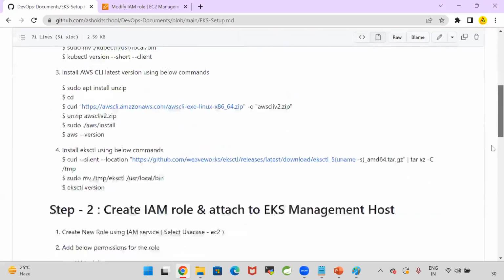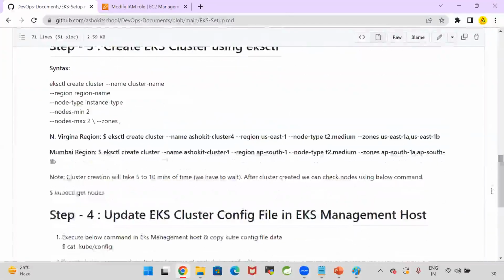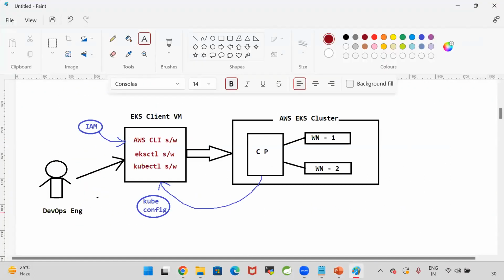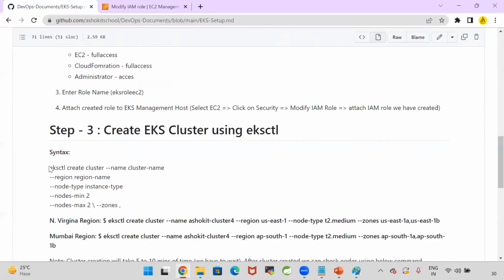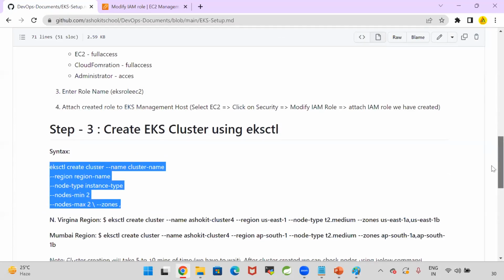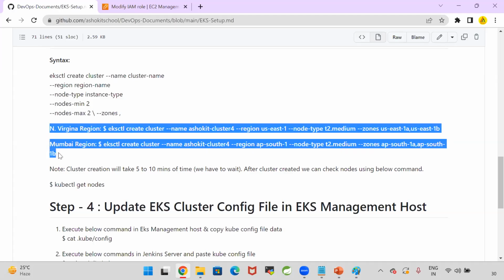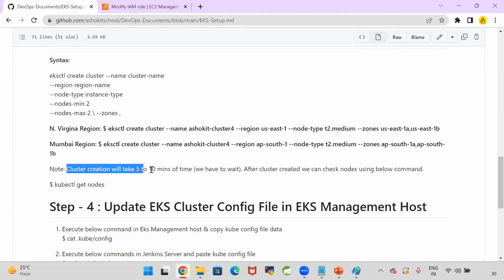Right. Now, here, create the EKS cluster using eksctl. eksctl is the software we are installing here, right? Using that we need to do this. So this is the syntax for creating the cluster using CLI. If you are using the North Virginia region, you need to use your region code and your zone codes. If you are using the Mumbai region, then you need to use your region code and your zones. Whenever you execute this command, cluster creation will take 5 to 10 minutes. We have to wait.